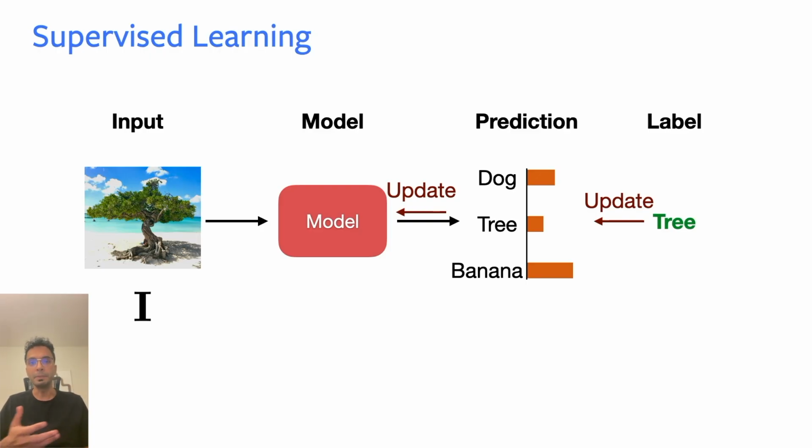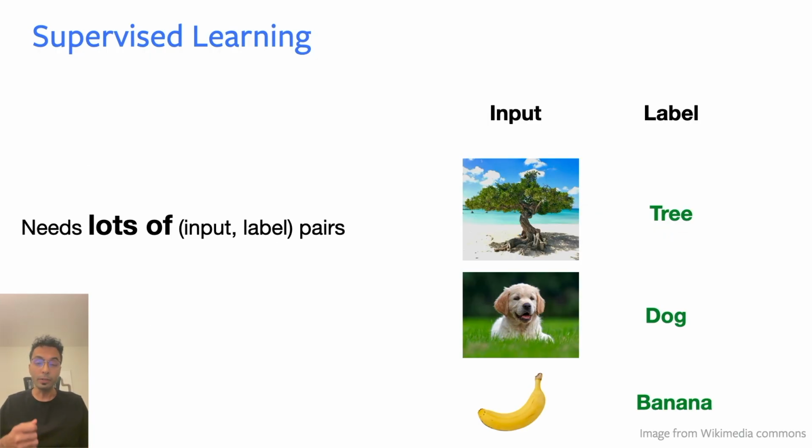You can essentially repeat this paradigm by collecting input label pairs for your particular choice of task. So you can do this for speech recognition, you can do this for NLP tasks, and so on. The biggest bottleneck, of course, is that these models need lots of input label pairs. A typical image recognition model needs millions or billions of these input label pairs to actually achieve a good amount of accuracy on these tasks.